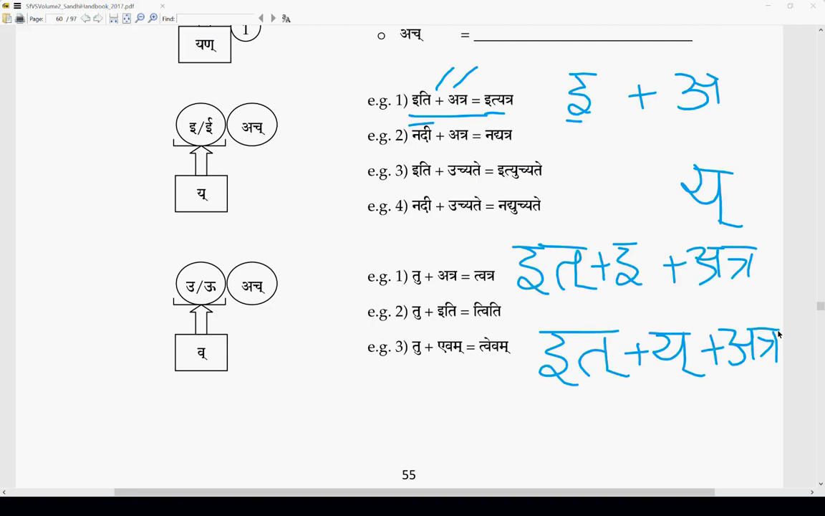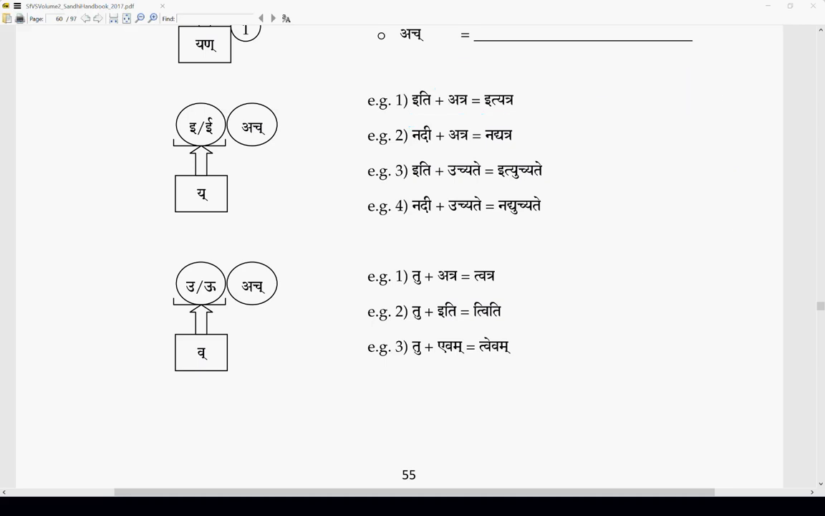Correct? So what is changing to ya? E is changing to ya. A is not changing. A remains as a. Right? Atra. So it, e, atra, ityatra. So this e is changing to ya. Iti vyanjanam plus a is added: ityatra. This is one example.